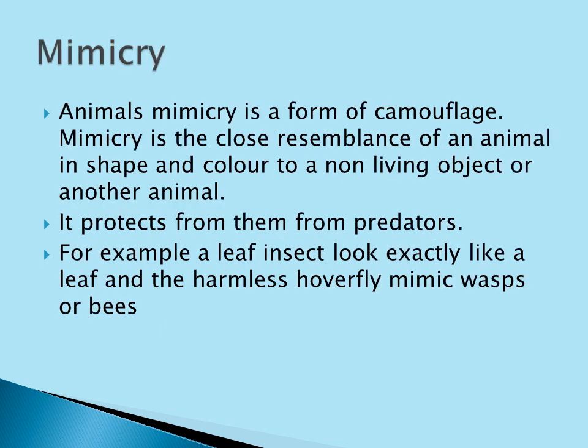Then the next one is called mimicry. What is mimicry? Animal mimicry is also one form of camouflage, though not the exact definition. It is a close resemblance of an animal in the shape and color of a non-living object or another animal. Why are they doing this? Same, to protect from predators. For example, the leaf insect looks exactly like a leaf, and the harmless hoverfly mimics wasps or bees.